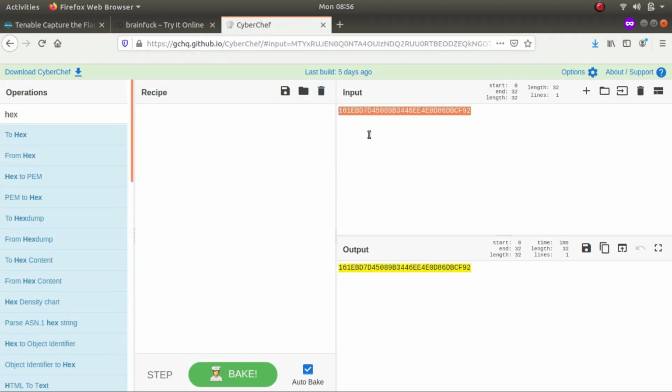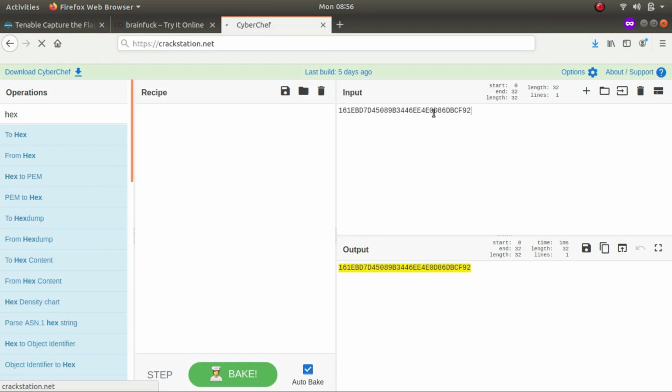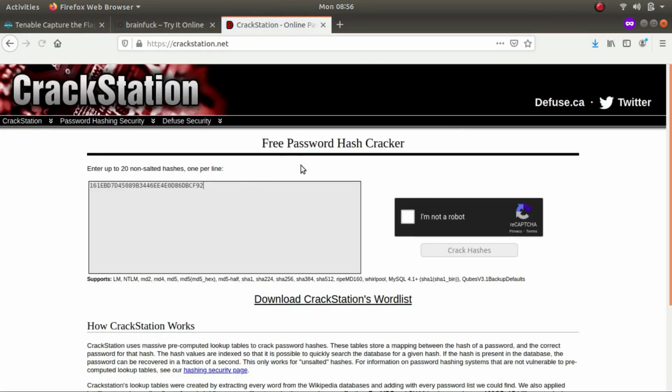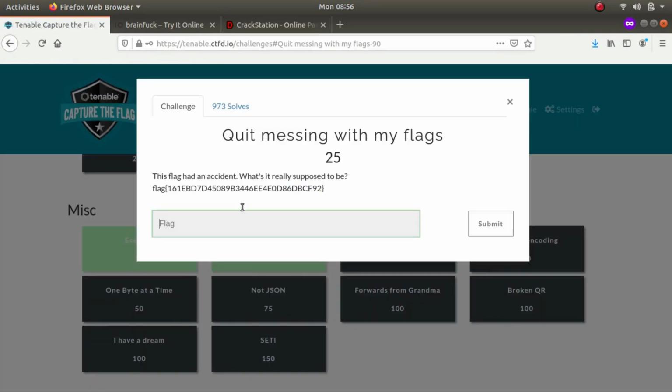So after all this, there is one more thing to try out. Let's use CrackStation, as this could also be a hash. So let's paste it over here. I'm not a robot. Crack hashes. So this is it. This was an MD5 indeed.